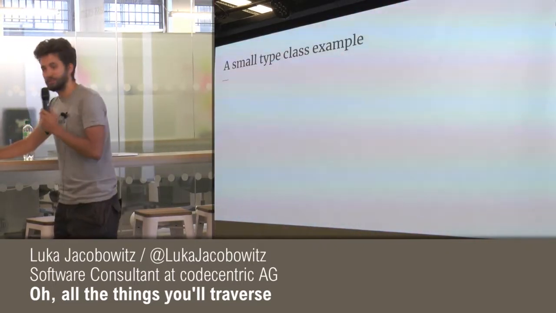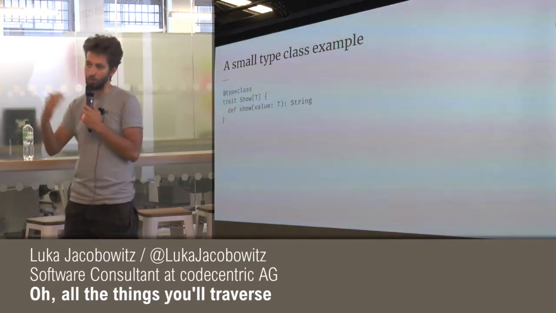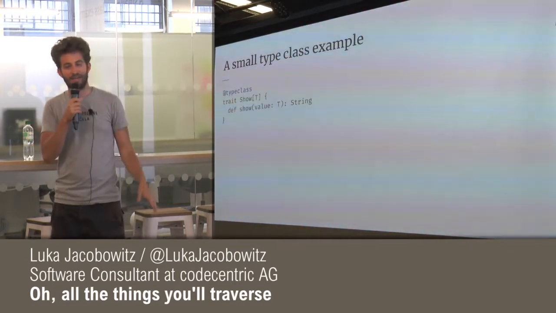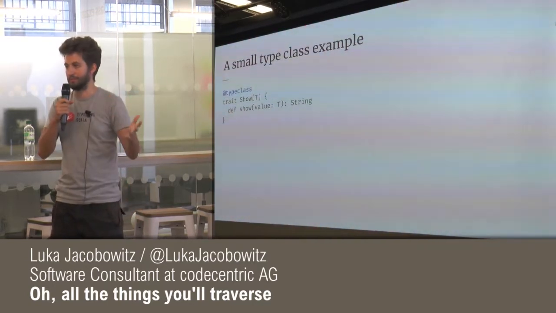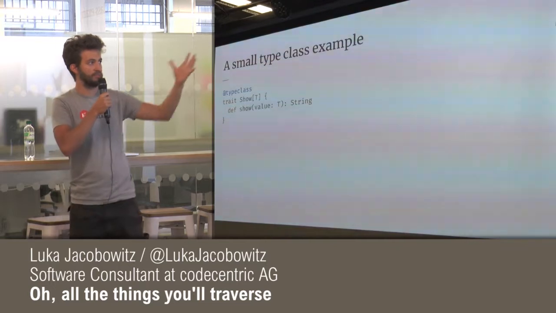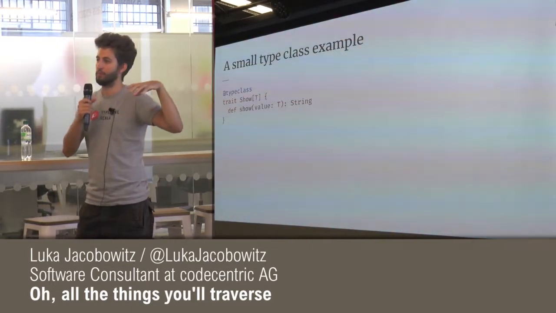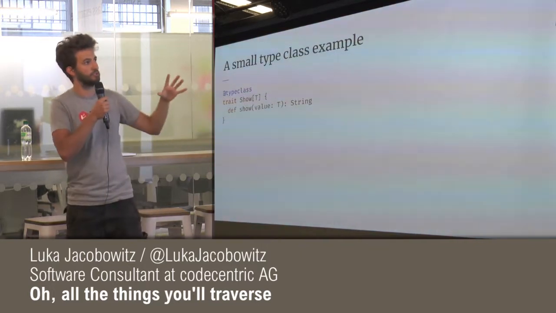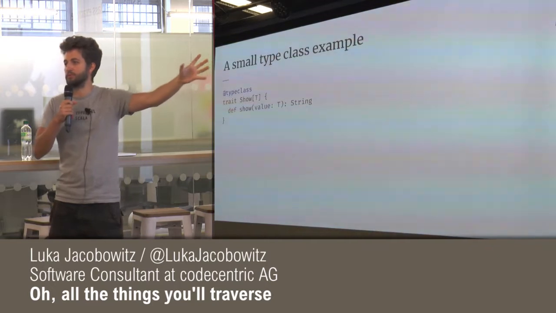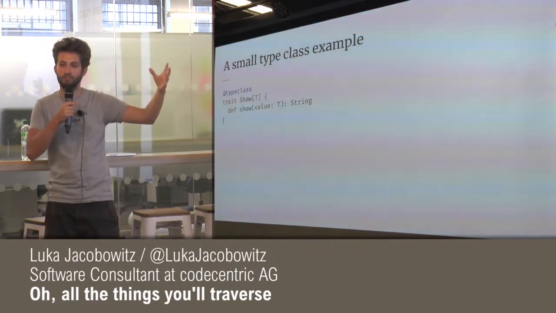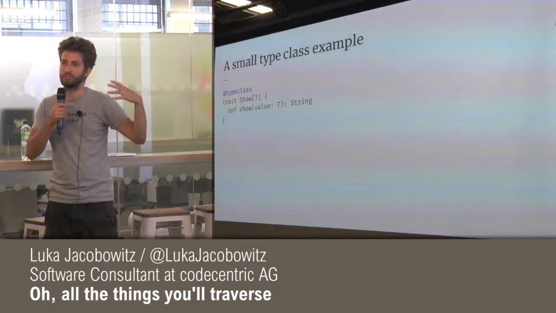This is a very small type class example, for a type class called Show. It's not super complex, just a very simple example. We have this thing called Show, of course, the trait. The way we do it in Scala is we define a trait with a single type parameter, which is basically going to be the type which the interface is based on, right?